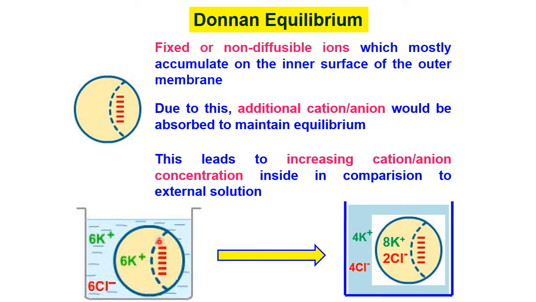This is not diffusible, so additional ions are absorbed on the surface to maintain equilibrium. This leads to increasing ionic concentration on the surface, so that ions are transported from the outer soil solution to the cell to maintain equilibrium. Through this process, mineral ionic uptake takes place. This is with regard to Donnan equilibrium. So far we have seen passive absorption.